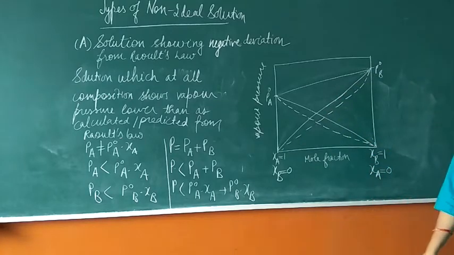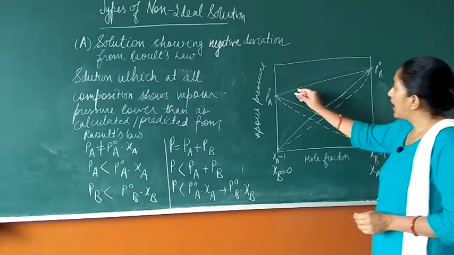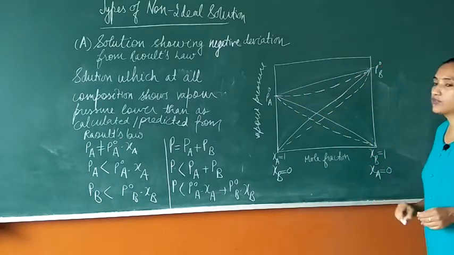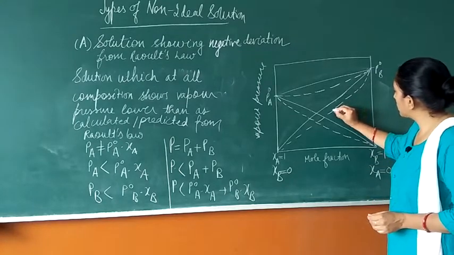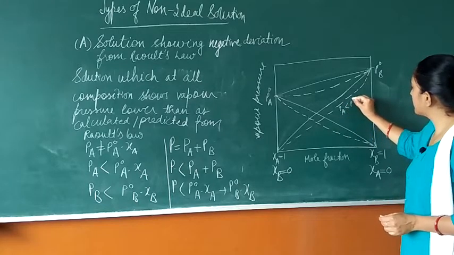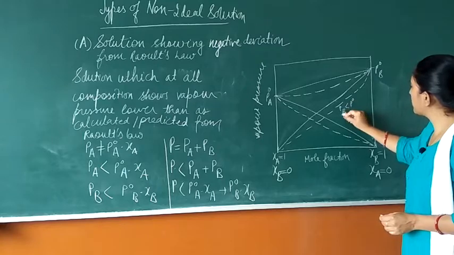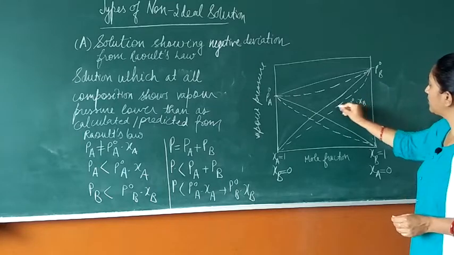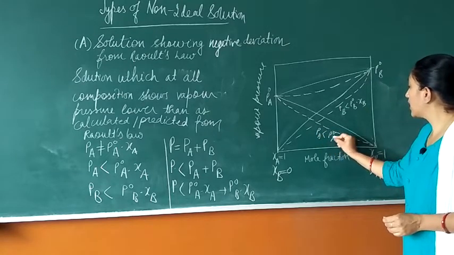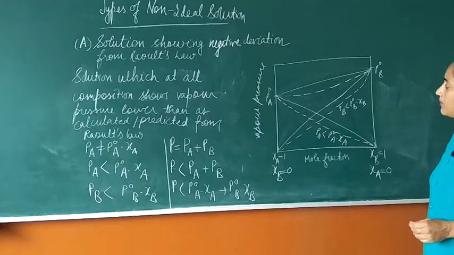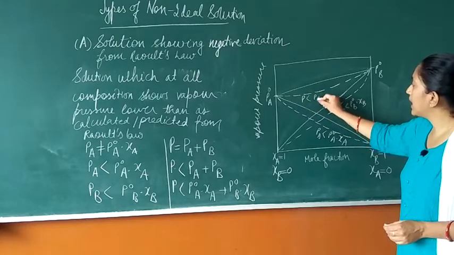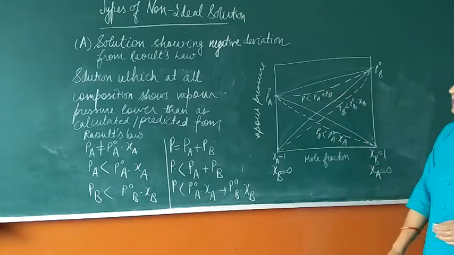The total pressure is also lower than the total pressure expected from Raoult's law. Students, you can write below this curve the equation PB is less than P naught B times mole fraction of B. Similarly, you can write PA is less than P naught A dot mole fraction of A, and that the total pressure is less than PA plus PB.